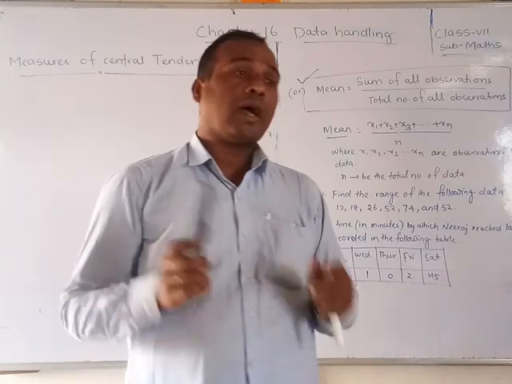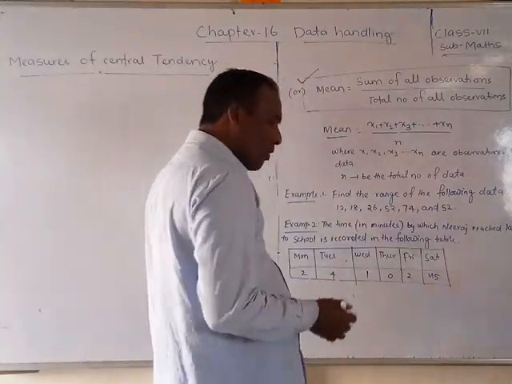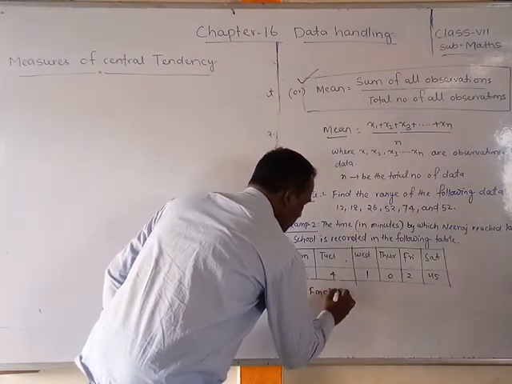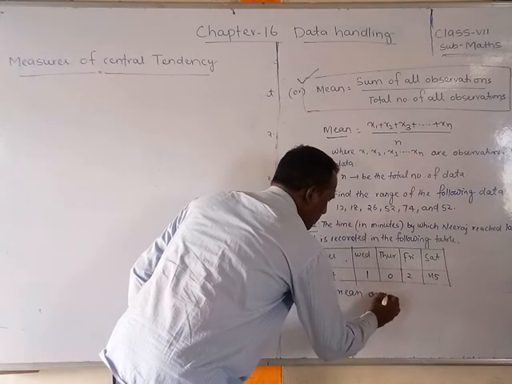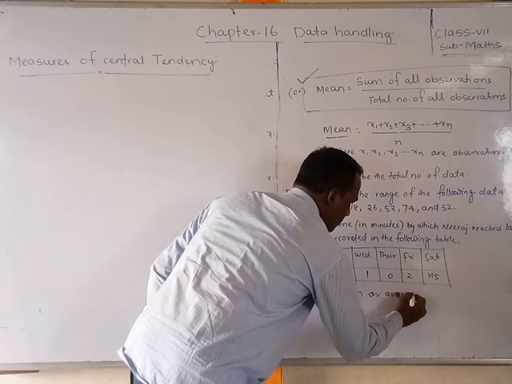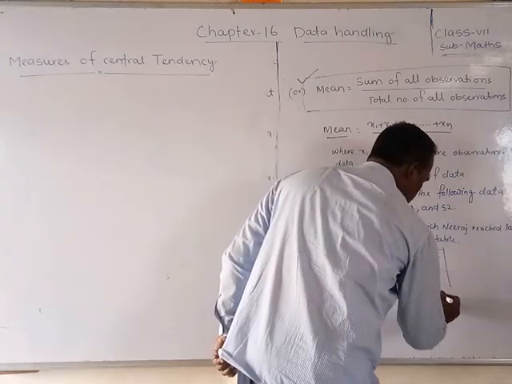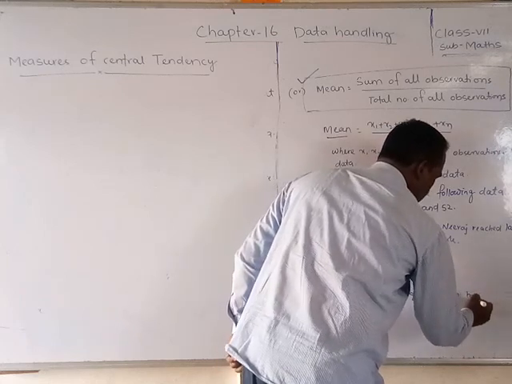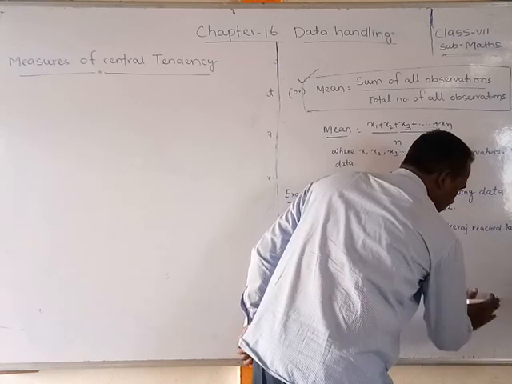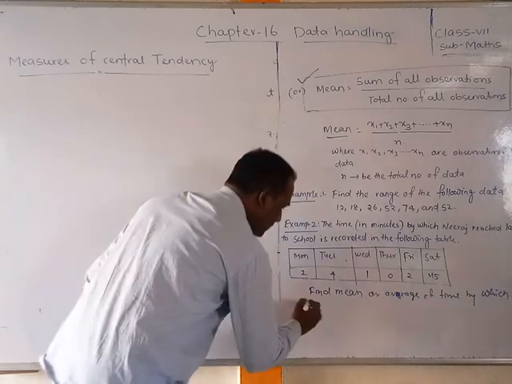So what is the average? Find the mean or average time by which he is late.